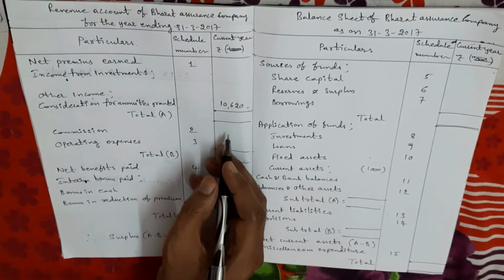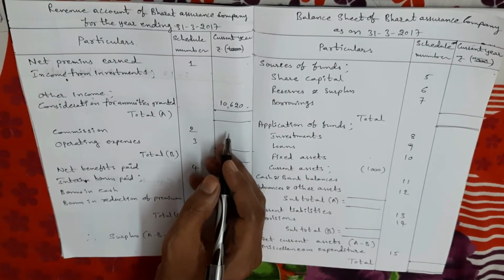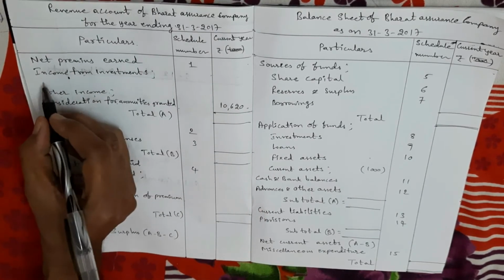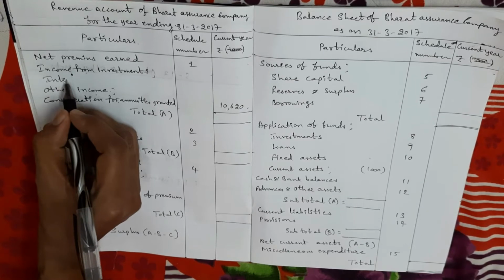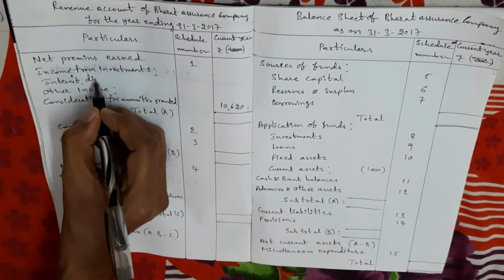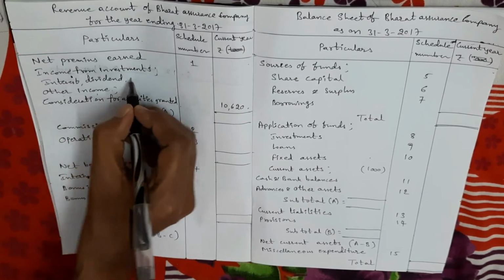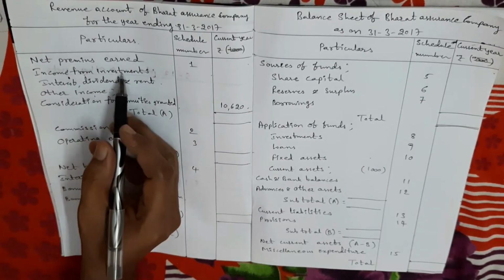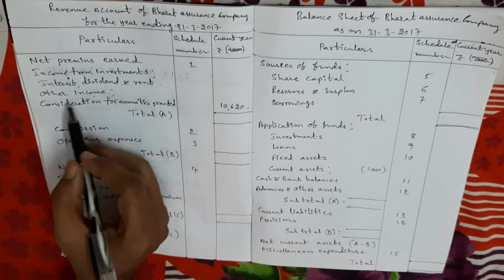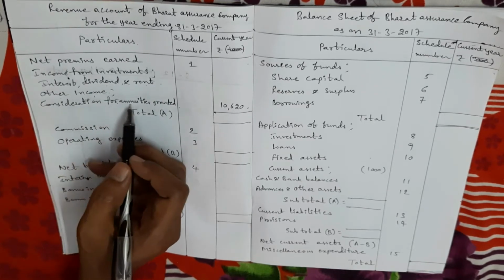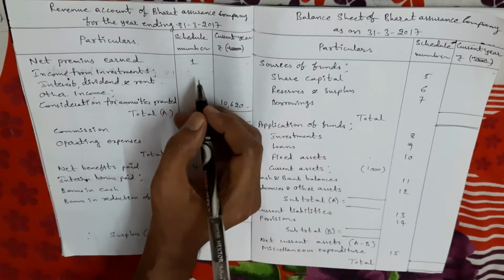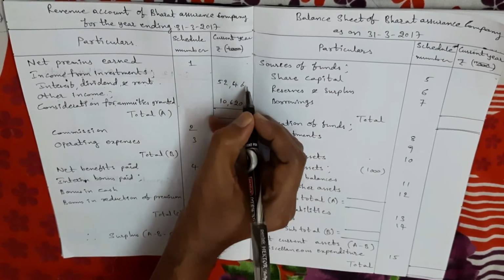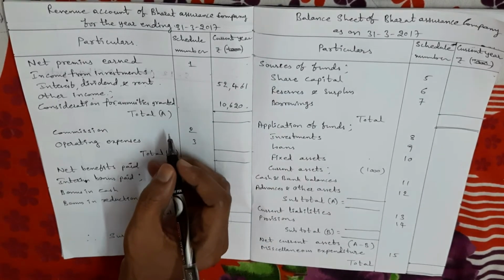Next, interest, dividend and rent. Interest, dividend and rent is income, so it comes under income from investments. These are the important points. Income from investment, best example, interest, dividend and rent. Other income, best example is consideration for annuities granted. So remember these 2 points. 52,461.